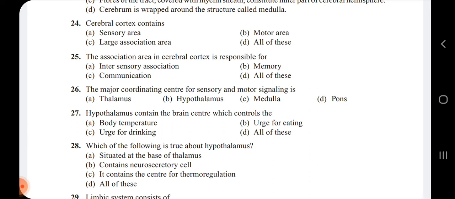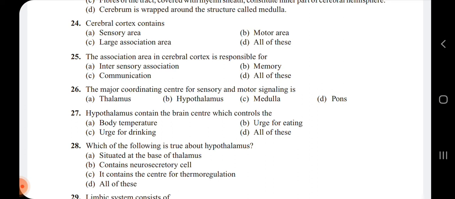So the 25th, the association area in cerebral cortex is responsible for intersensory association. Then it is even responsible for memory. It is also responsible for communication. So that's why the answer is all of these.